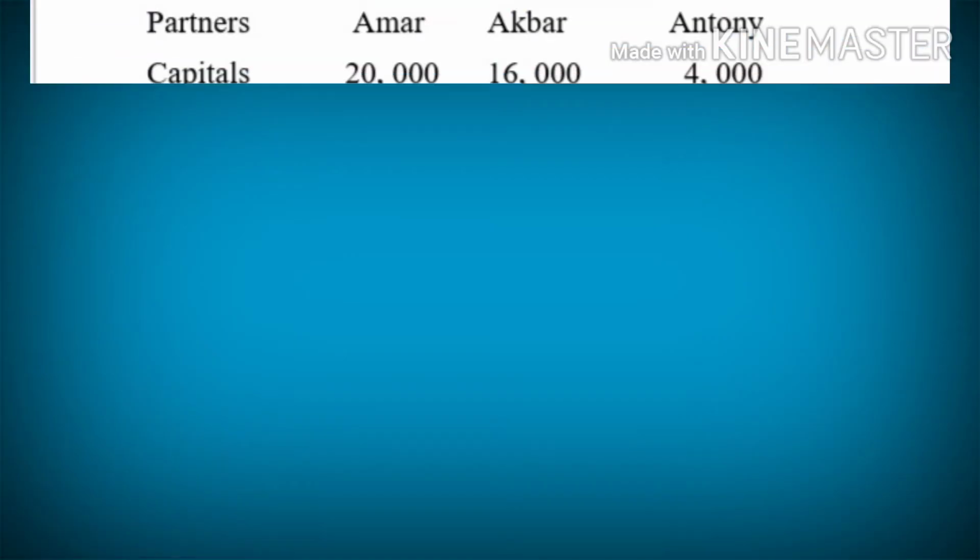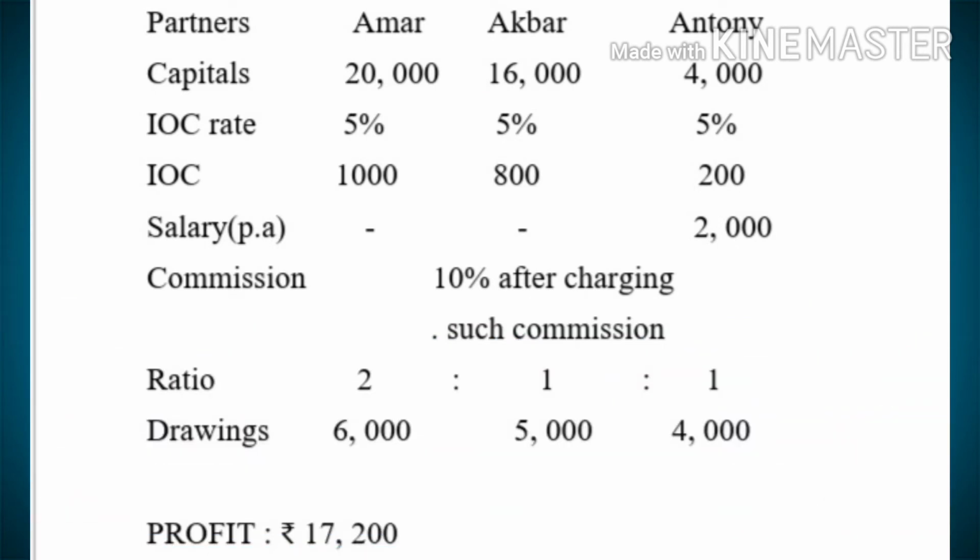Okay, first of all we have to make a short summary. Partners are Amar, Akbar, Anthony. Capitals 20,000, 16,000, 4,000. Interest on capital rate 5%. Interest on capital is 20,000 into 5% 1,000, 16,000 into 5% 800, and Anthony 4,000 into 5% 200. Only Anthony is getting salary, that is 2,000, and commission is 10% after charging such commission. This is the important point in this question. That we can calculate later. Then profit sharing ratio is 2:1:1. Their drawings are 6,000, 5,000 and 4,000.